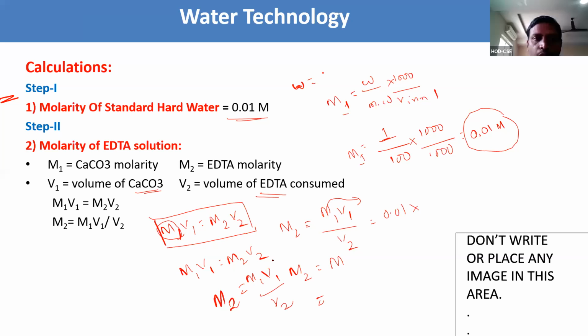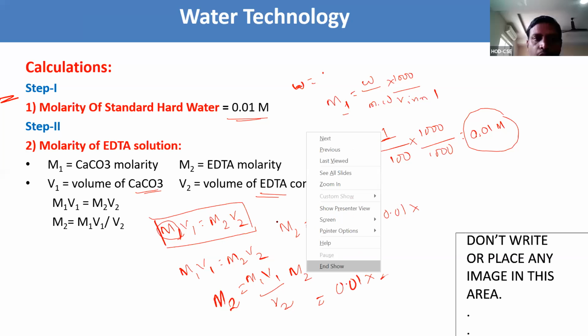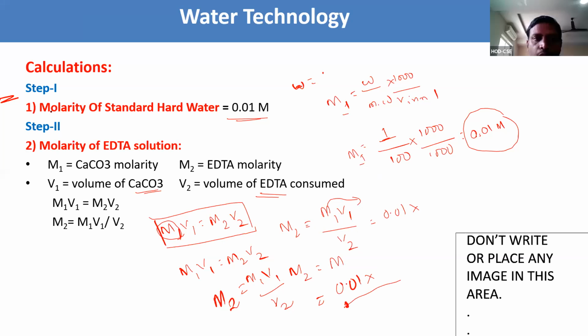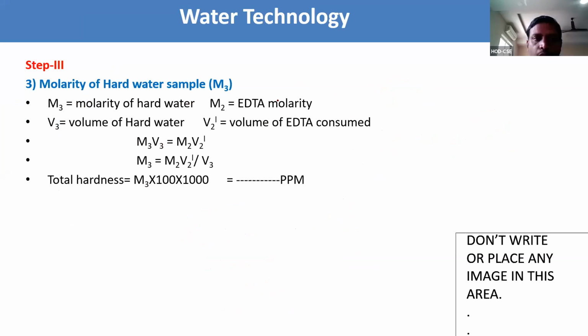M2 you will get from step 2, and M3 is the molarity of hot water that we need to find. M2 is the EDTA molarity, meaning the molarity you got in step 2. V3 is the volume of hot water, and V2 dash is the volume of EDTA consumed, that is the burette reading at the end point.